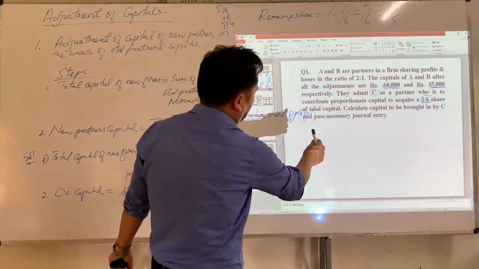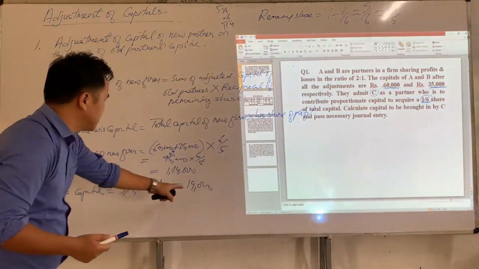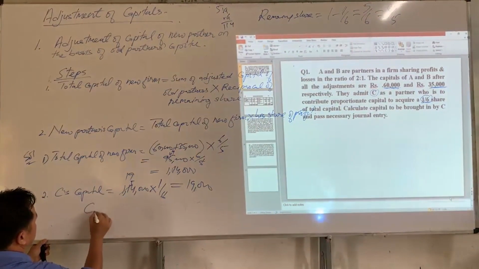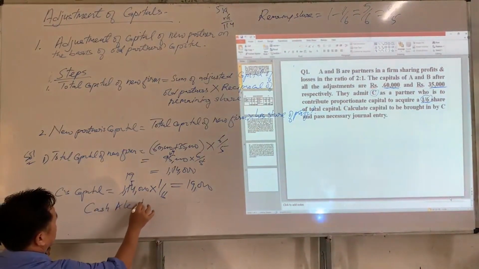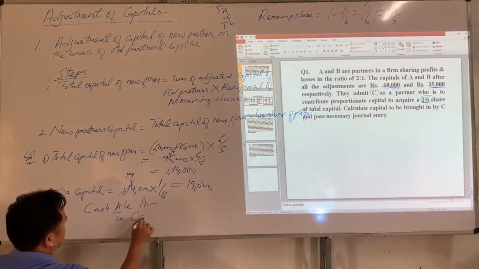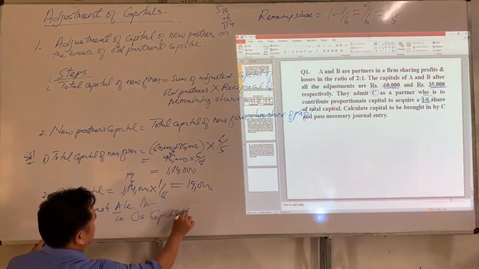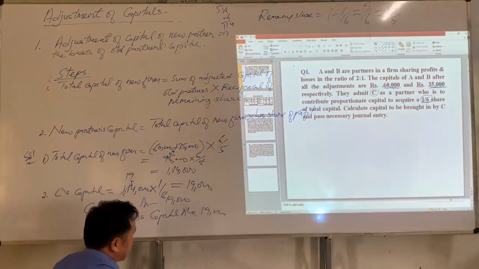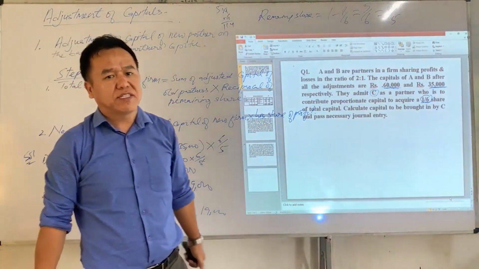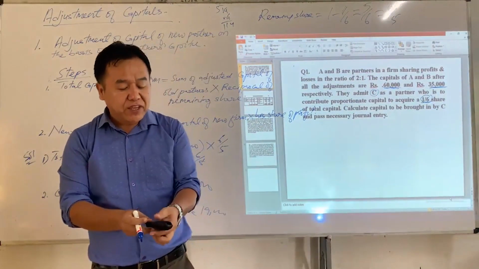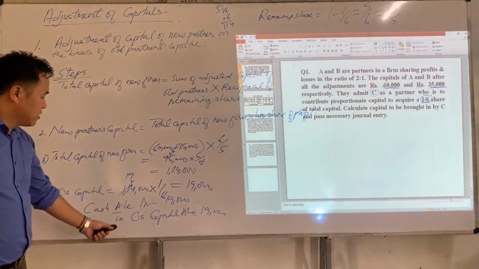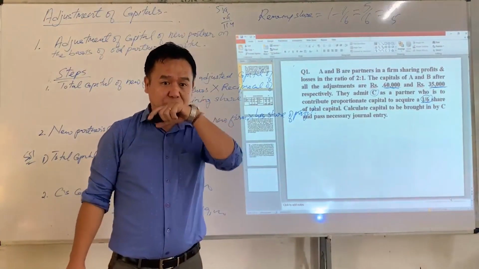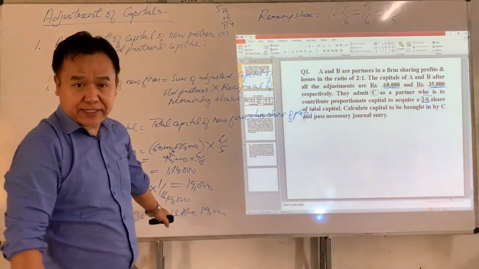Now here we have to pass the necessary journal entry. Since C has brought 19,000 as his capital, the journal entry will be cash account debit to C's capital account. Cash account is debited because cash is coming into the business, and since cash being an asset of the firm, if an asset increases, it should be debited, while C's capital account should be credited since C has brought capital into the business.